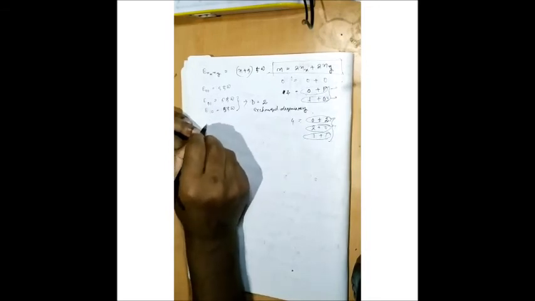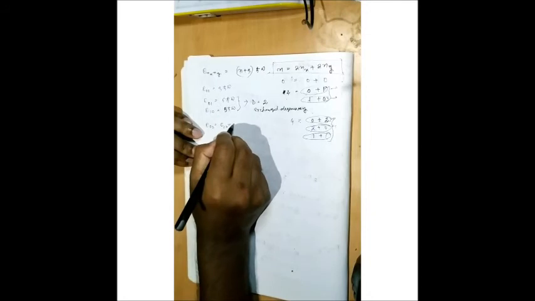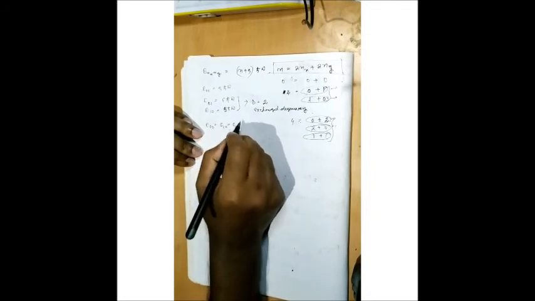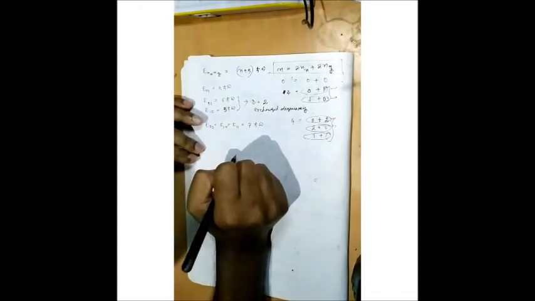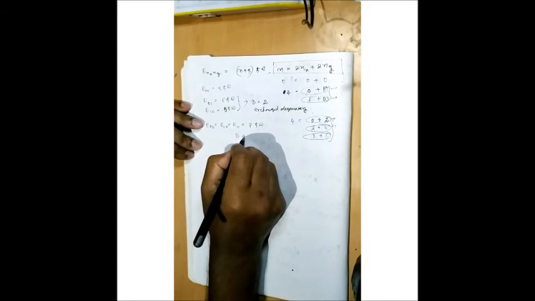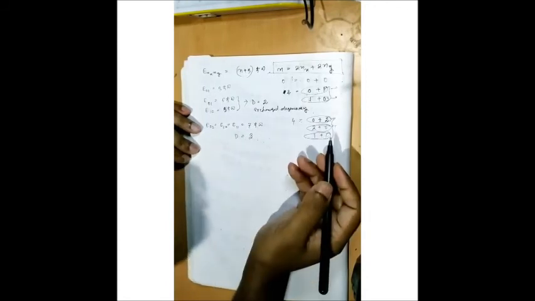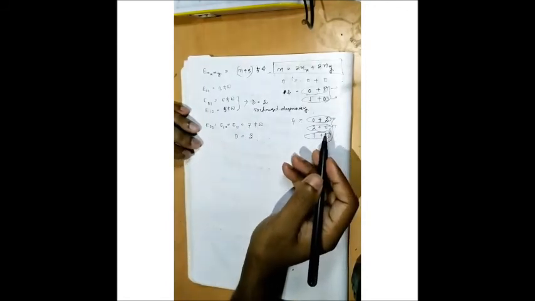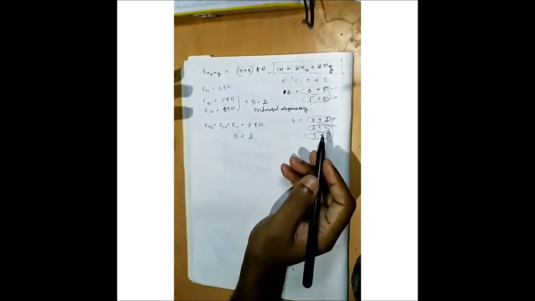What will be the energy eigenvalue? E02 or E20 or E11 equals 4 plus 3, this is 7 ħω, but their wave functions will be different. So the degeneracy is equal to what? 3. So friends, in this way we can find out the harmonic oscillator, truncated harmonic oscillator, in the 3D case also.